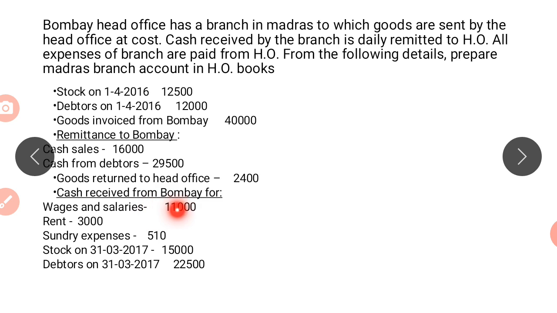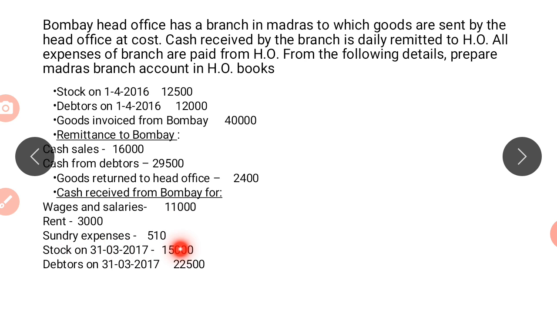Cash received from Bombay means that it is received from head office. So who is receiving? Branch. The amount is coming in for the expenses: wages and salary, rent, sundry expenses. So these three things have to be recorded on the debit side of the branch account as by bank account.